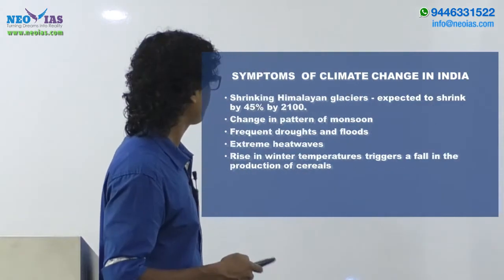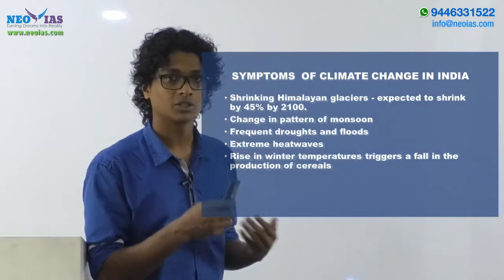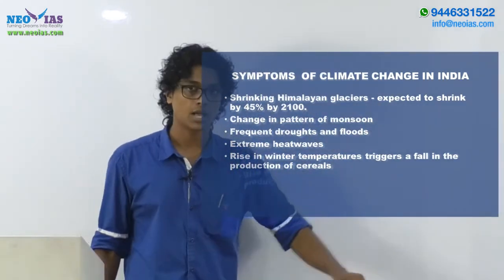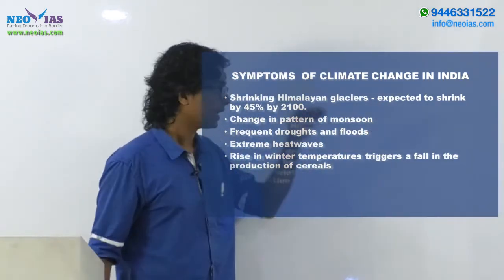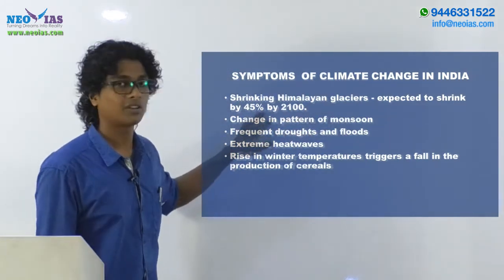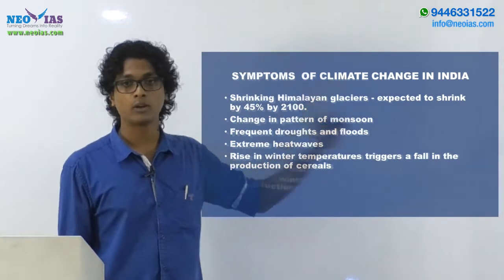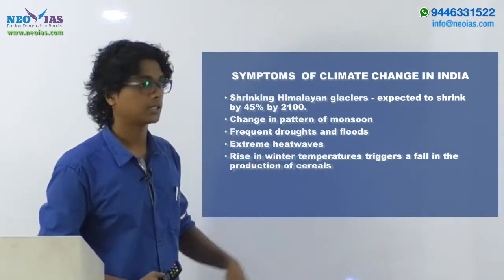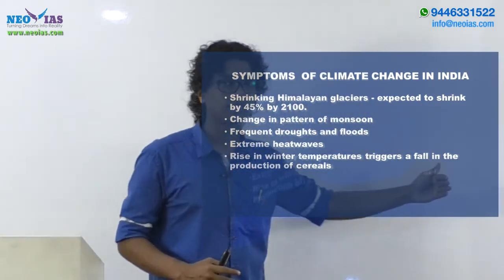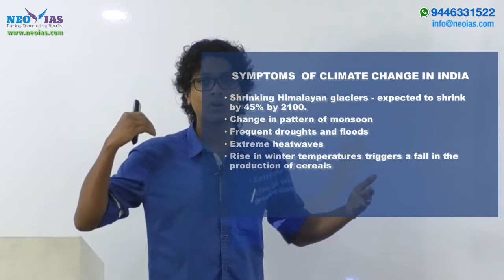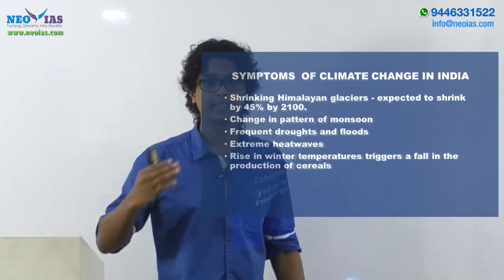Now, in the case of India, what are the symptoms of this climate change? The most important point there is the shrinking of Himalayan glaciers. According to the IPCC, the Himalayan glaciers are expected to shrink by 45% by the end of this century. So that can be seen as a symptom of climate change, and the shrinking Himalayan glaciers result in glacial lake outbursts, or flooding, things like that.